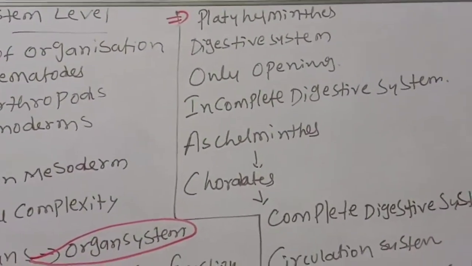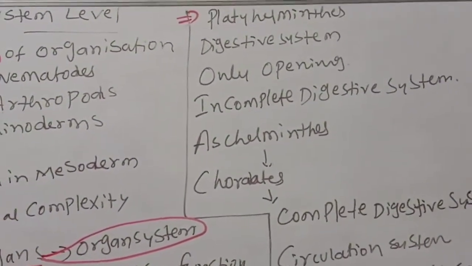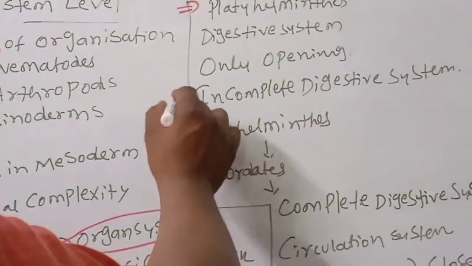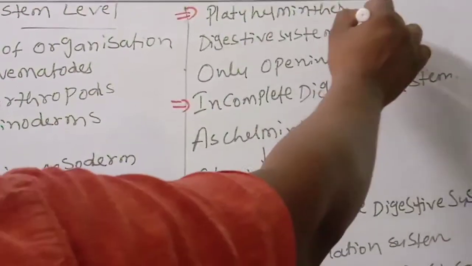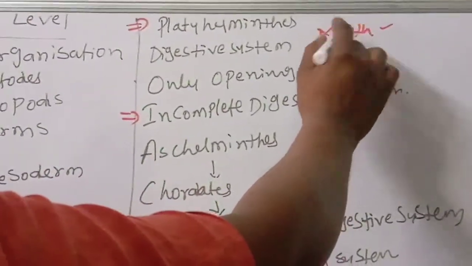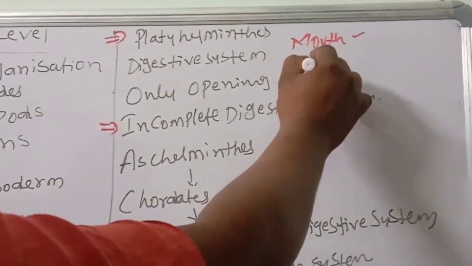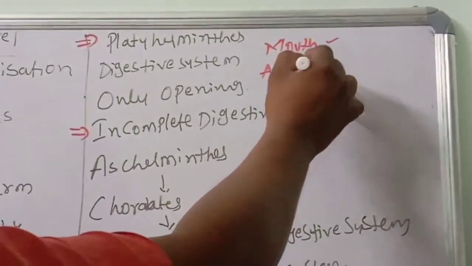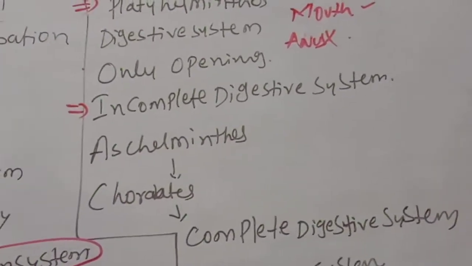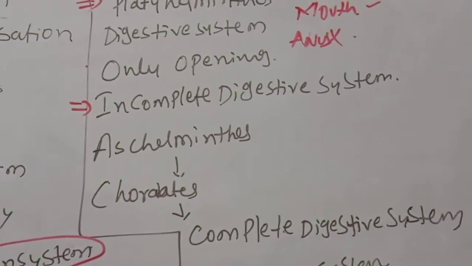Now in this organ system, one phylum is developed and another undeveloped. For example, the Platyhelminthes digestive organ system is called an incomplete digestive system, meaning not that much developed, only one opening, only the mouth is there and the anus is absent. That is called an incomplete digestive system. Complexity is not there in the organ system.